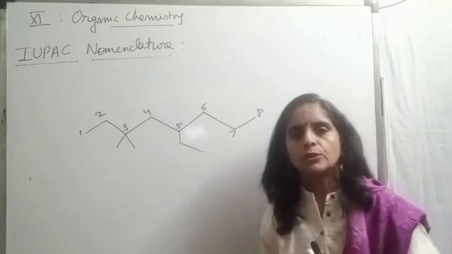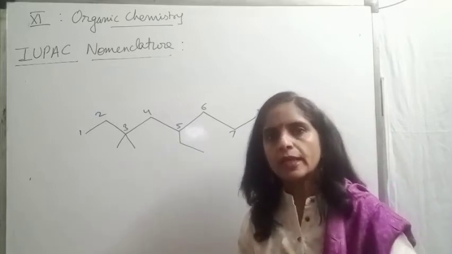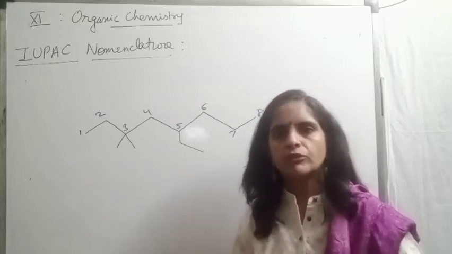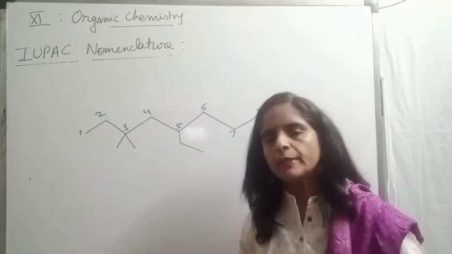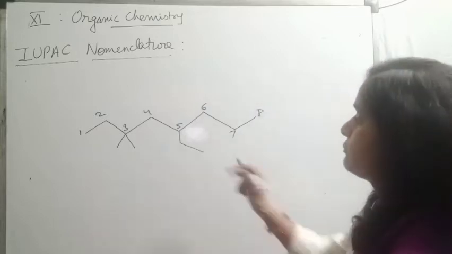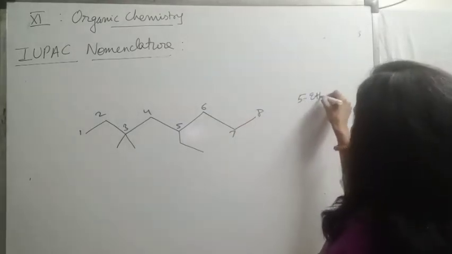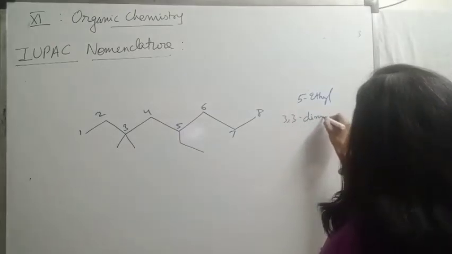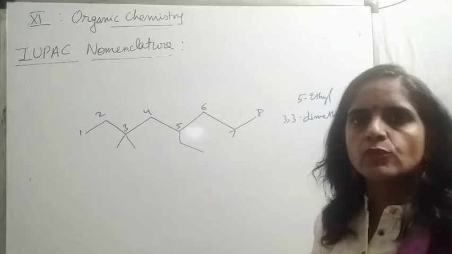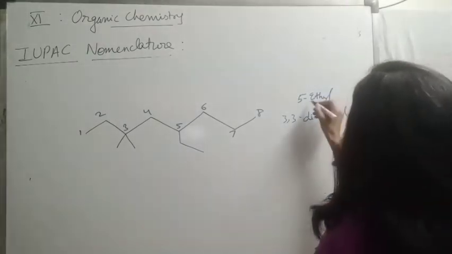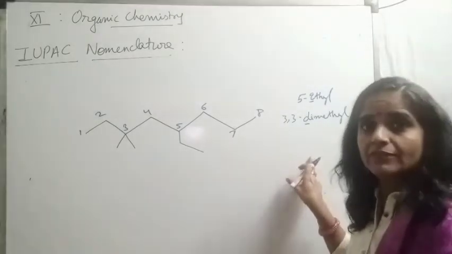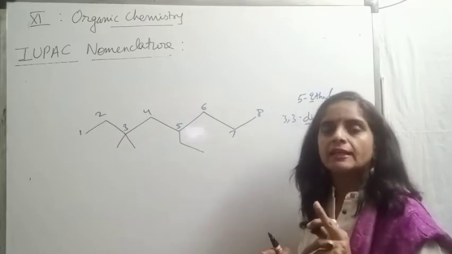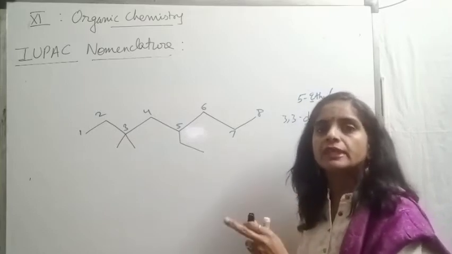Now children, I want to ask you, while writing the name, should I write ethyl first or methyl first? I told you, for different substituents we follow alphabetical order. Now you might get confused that at 5th position I have ethyl and at 3rd position 3,3-dimethyl. So the first group starts with E and the next starts with D. So this should come first. No, beta. The rule says the substituents are written in the alphabetical order of their name.